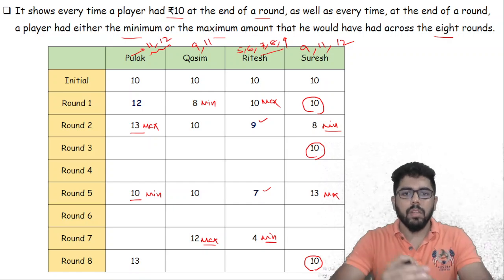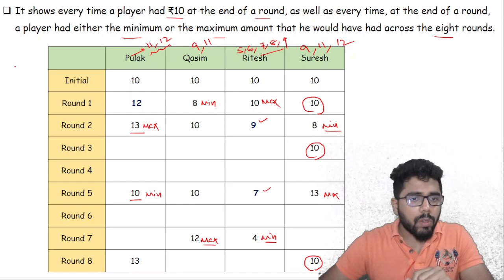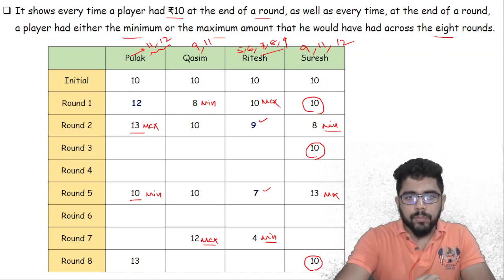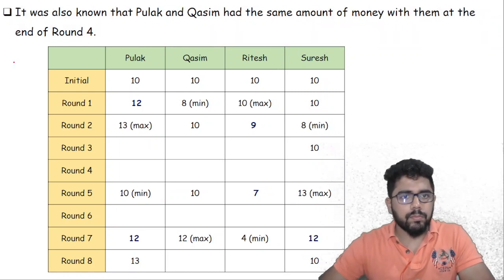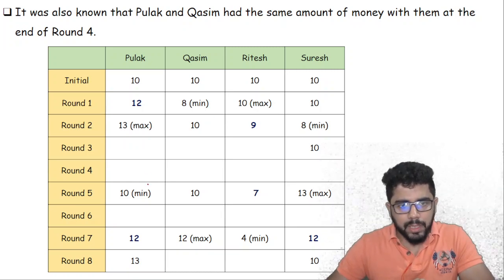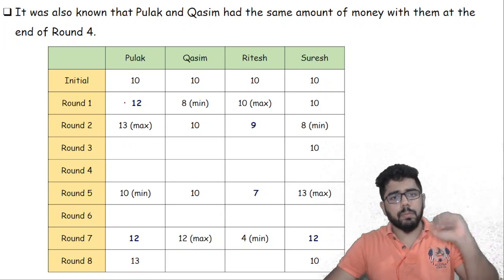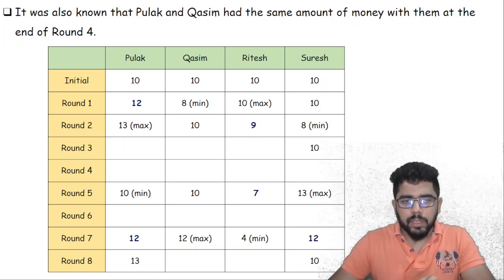Okay. Now how do I use this, and then we'll try and see in what manner I can fill from round 1 till round 8. Okay, so it can be summarized in this way. For every player I have written down the maximum and minimum for your reference, and whatever we calculated in the first place: 12, 9 and 7. Okay, this is what we can calculate.